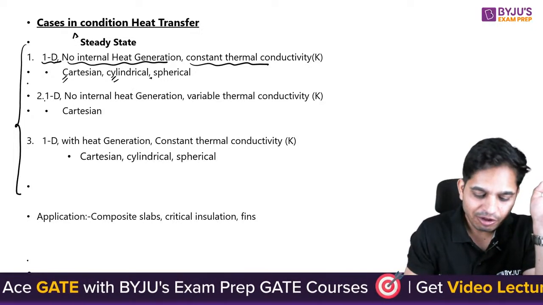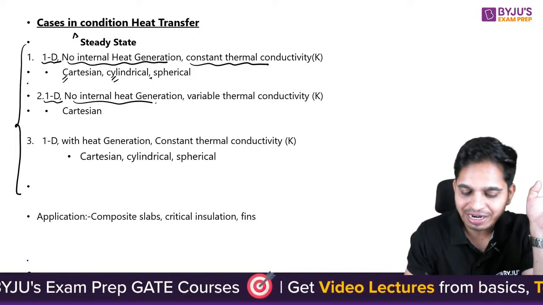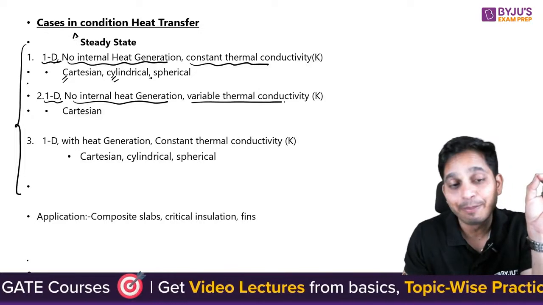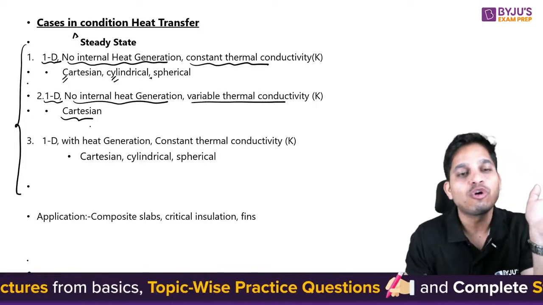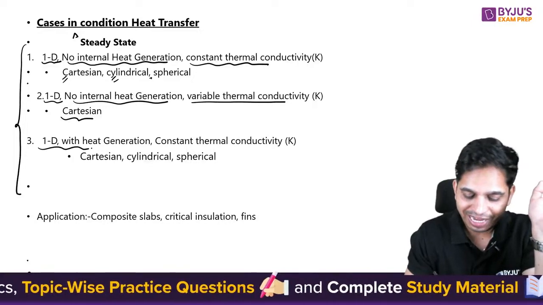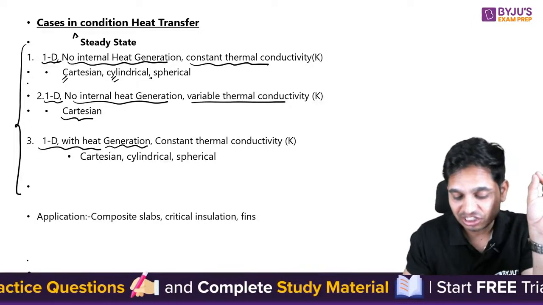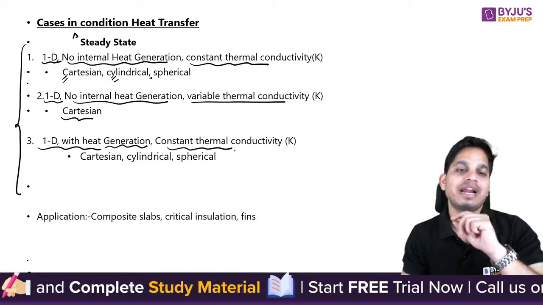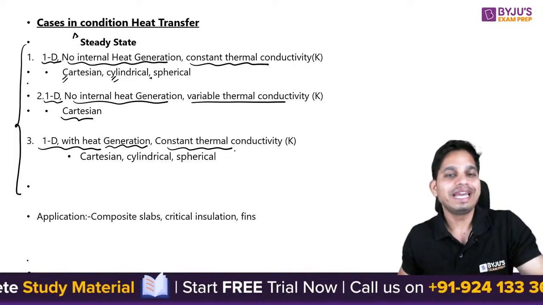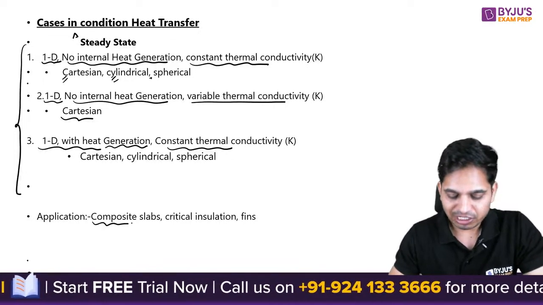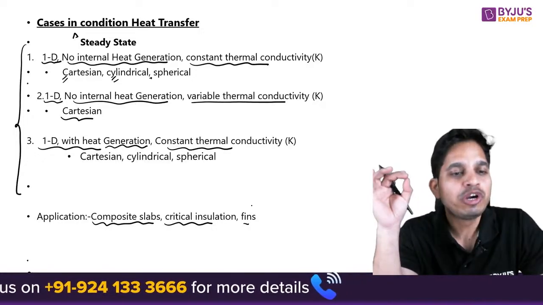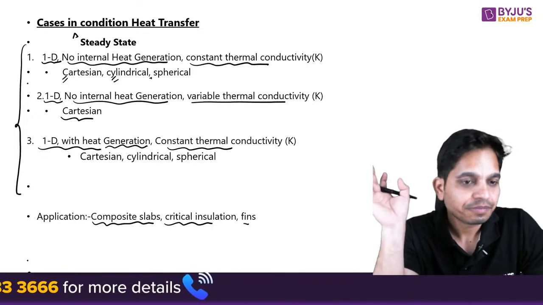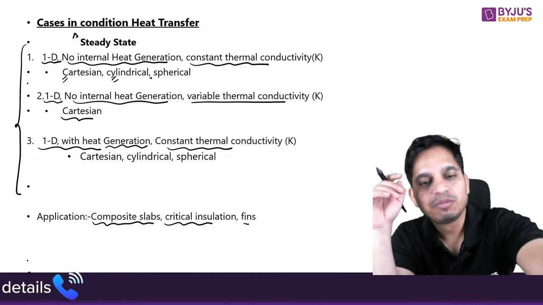Next we have one dimensional, no internal heat generation, and variable thermal conductivity. In this only Cartesian we are going to see. Then we have one dimensional with heat generation and constant thermal conductivity. So these are all three cases. Then we have applications, which are composite slabs, critical insulation, and we are going to see them one by one.